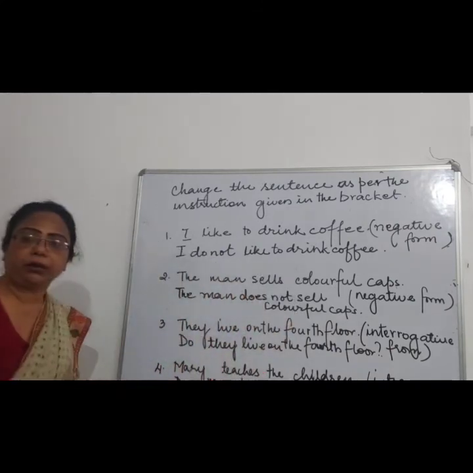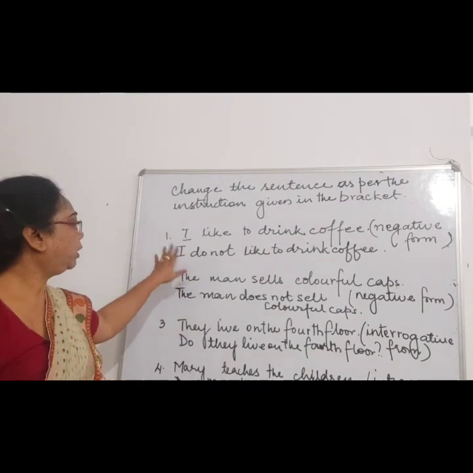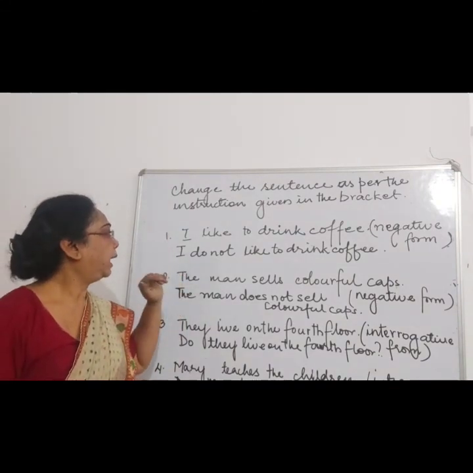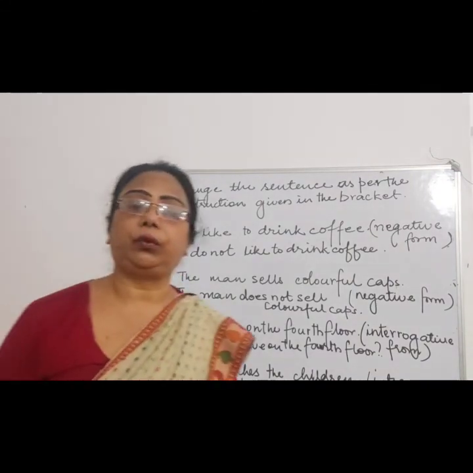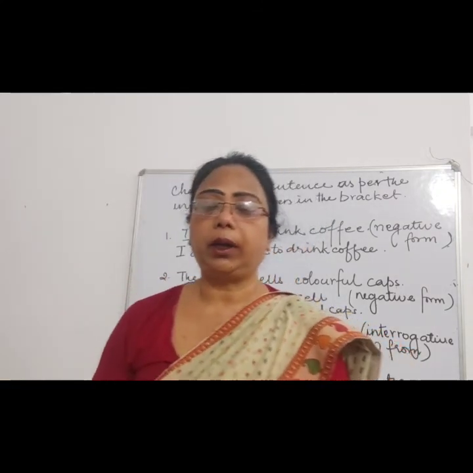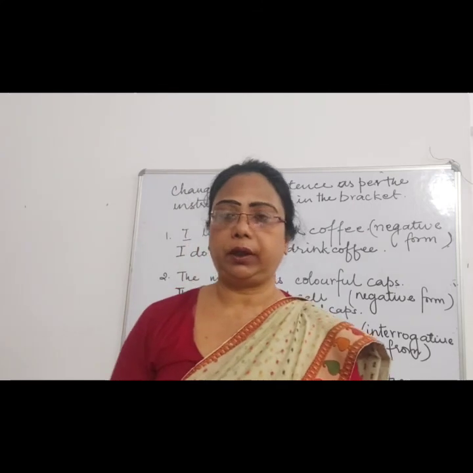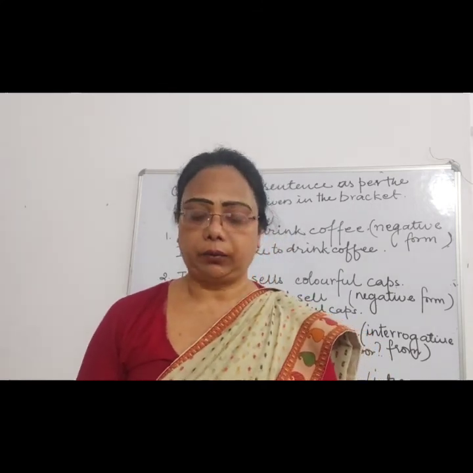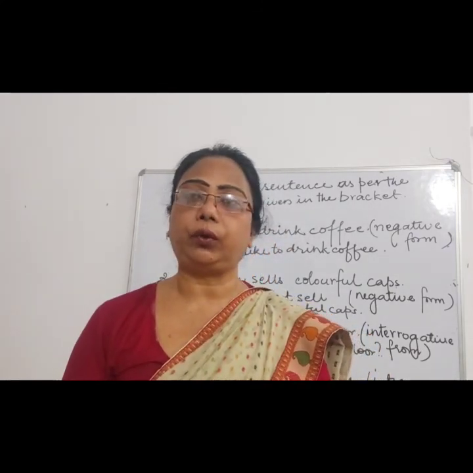Isn't it easy, children? For singular we have to use does and for plural we have to use do. Right? So it's very easy. Remember it. Go through the rules again and it will be easy for you to solve it.